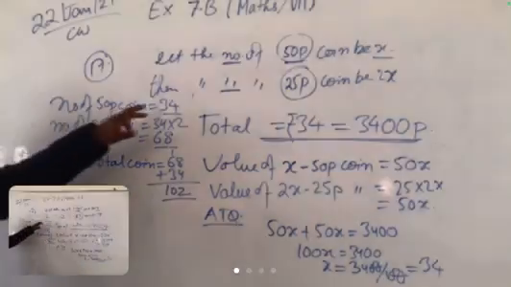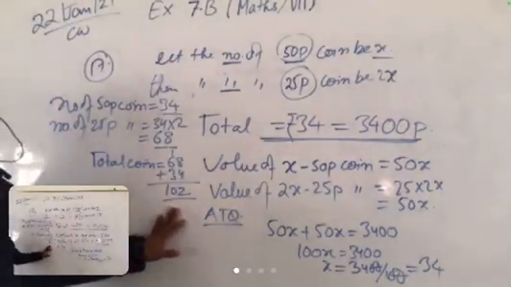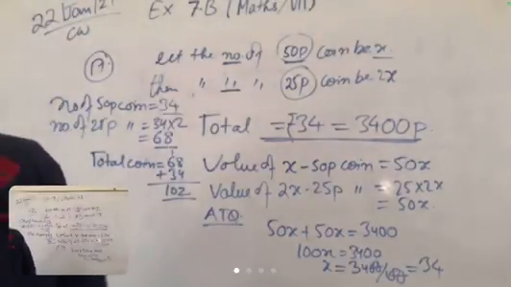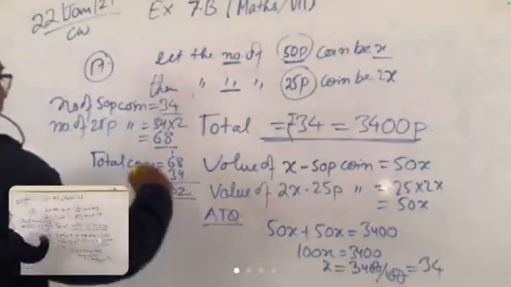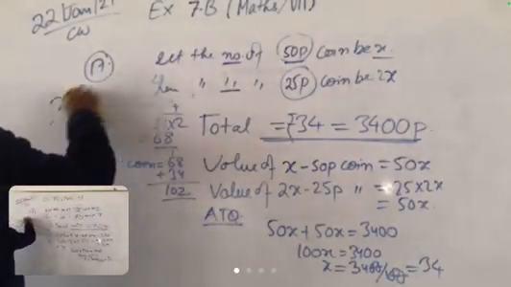Number of 50 paisa coin is 34, number of 25 paisa coin is 68, and the total coin is 102. Clear? Is there any more doubt? तो और भी कोई डाउट है किसी का? Copied?